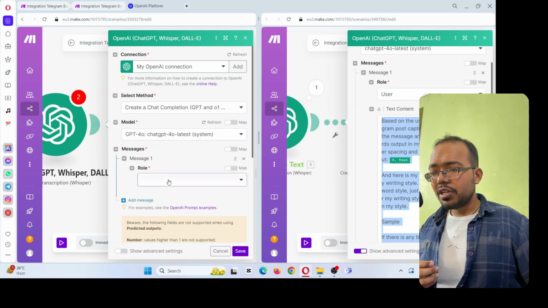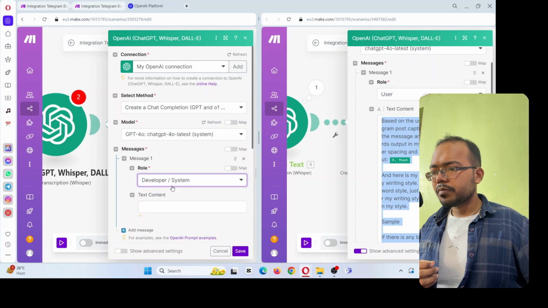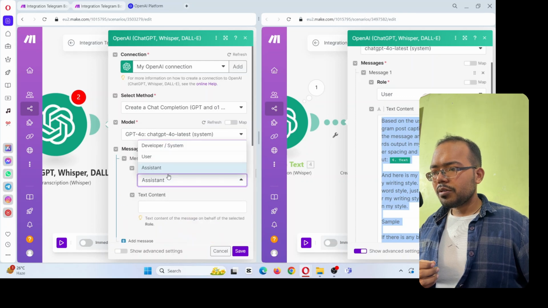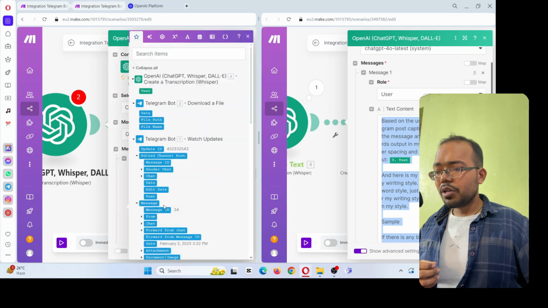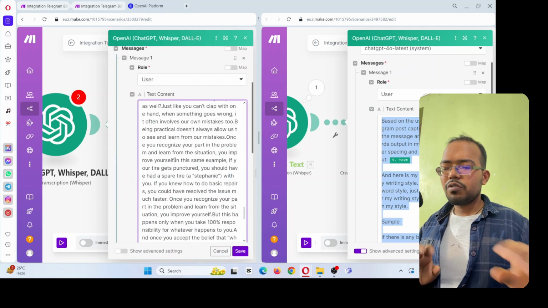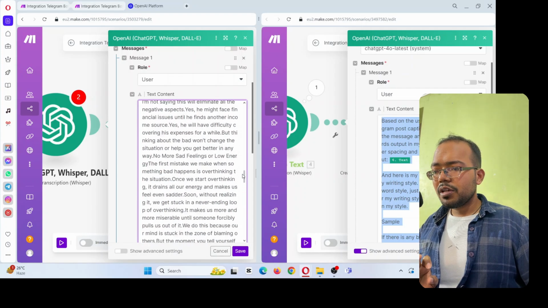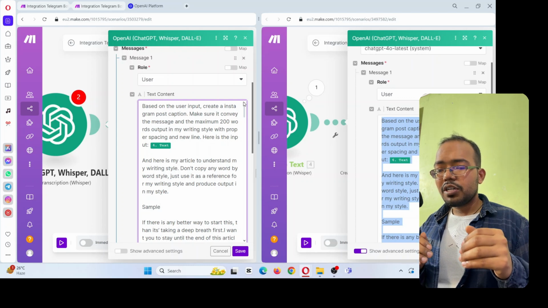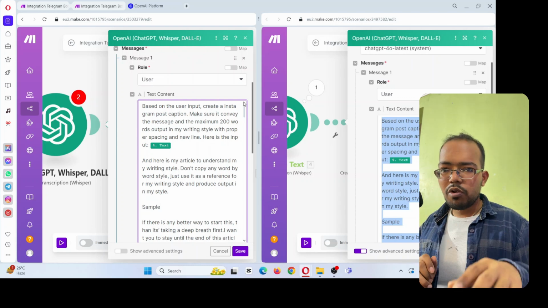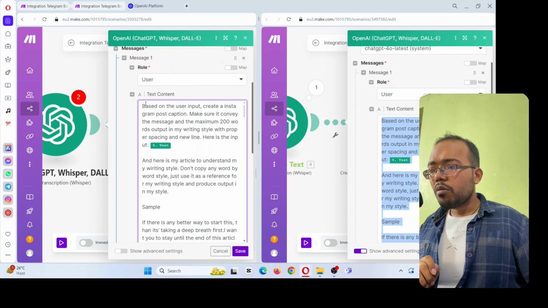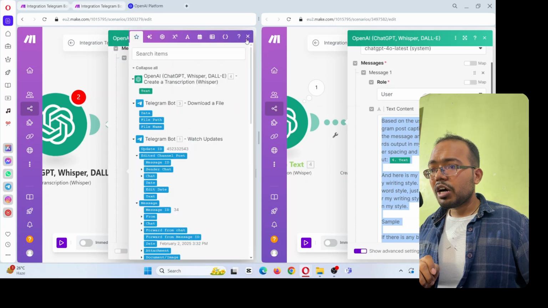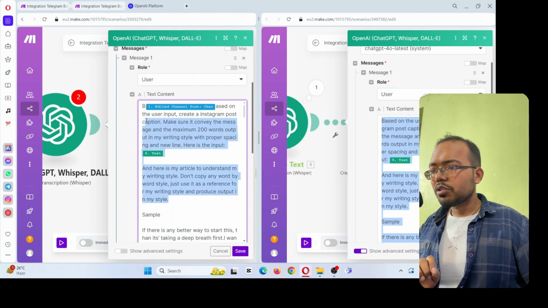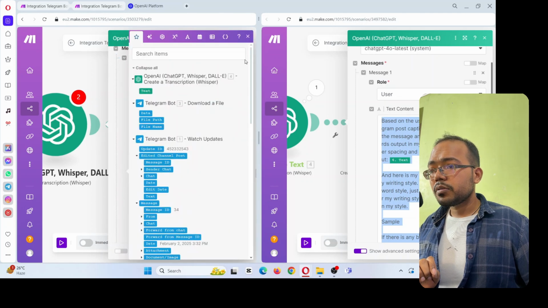Click on this message. In the role, choose user. In the content, whatever you copied, just paste it over here. You can create your own content. I will give this whole template in my description, so you can download it and copy this prompt as well. The prompt is this one. The remaining thing is the sample from my side. So this is the basic prompt.